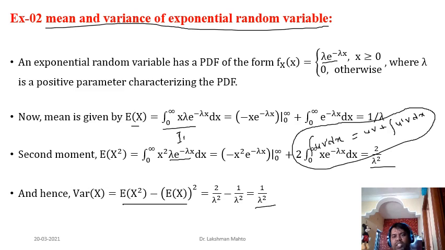So you can see that the expectation is defined in terms of lambda, and the variance is also defined in terms of lambda, which is 1 by lambda square. That is why I had mentioned that lambda is a parameter, because mean and variance are both defined in terms of lambda. So lambda single-handedly is the parameter of the exponential random variable.